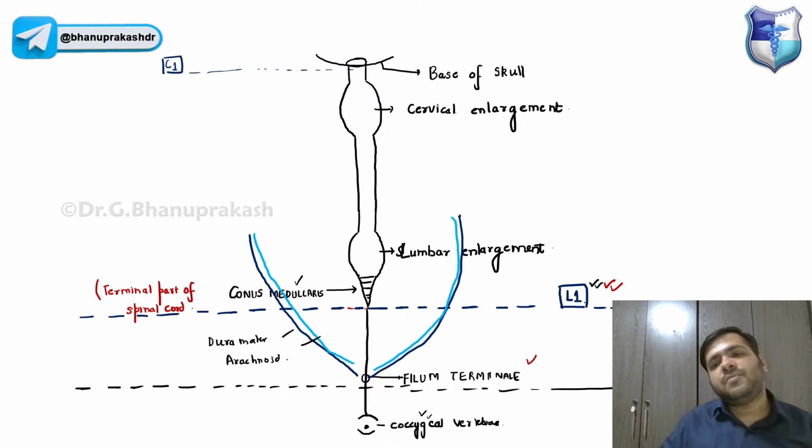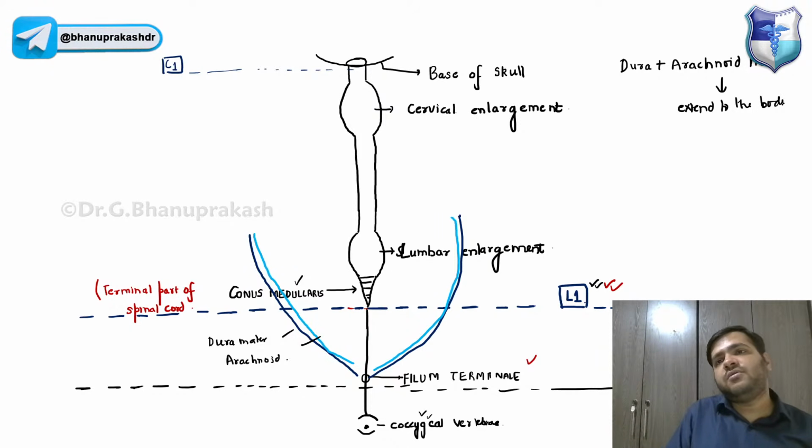They are going to the body of the second sacral vertebra, S2. How many sacral vertebrae were there? There were 5, right? So the dura and arachnoid mater basically extend to the body of the second sacral vertebra.